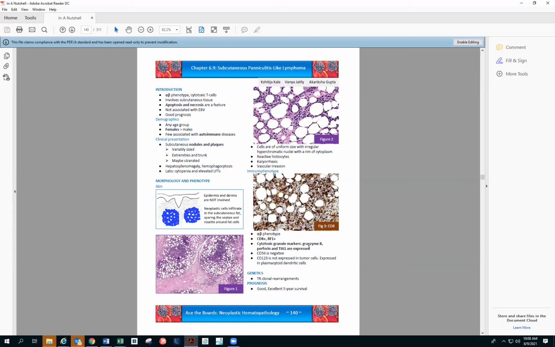And panniculitis, like, you're not going to see the flow in our system. It's usually not done because it's a tissue diagnosis. Usually they do not submit for flow, but it is alpha beta phenotype. Cytotoxic markers are there. CD56 is negative. This is more of CD8. I don't know what BF1 is, and CD123 is not expressed in the tumor cells.